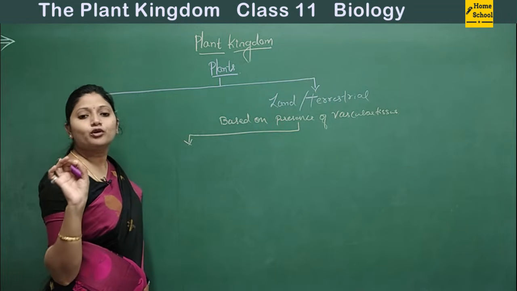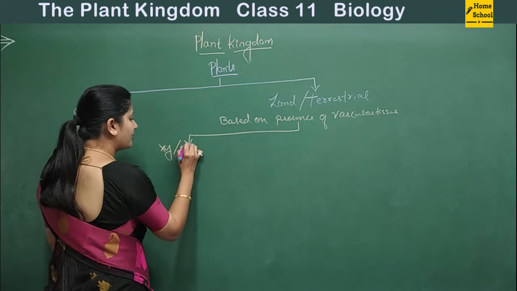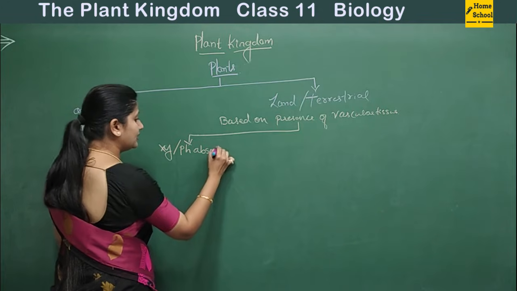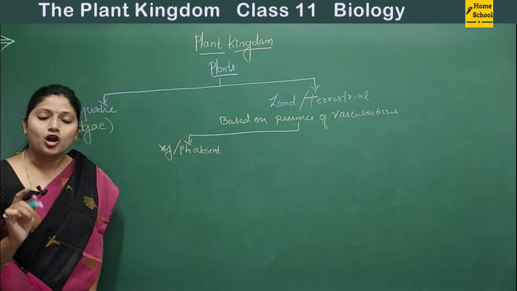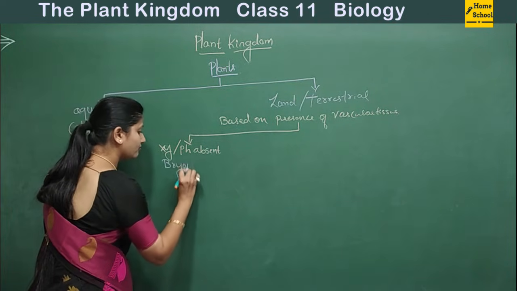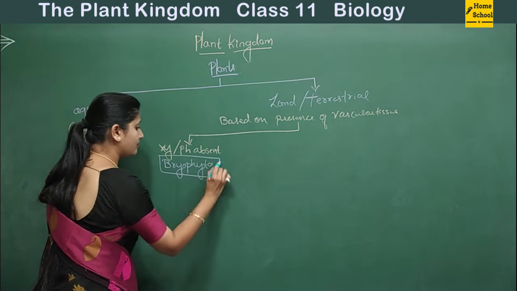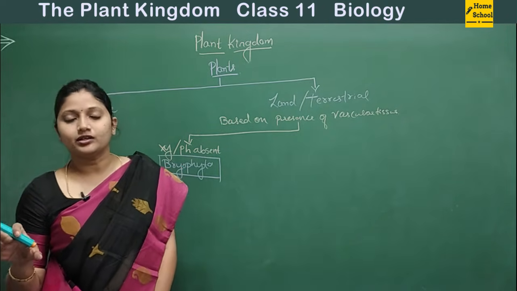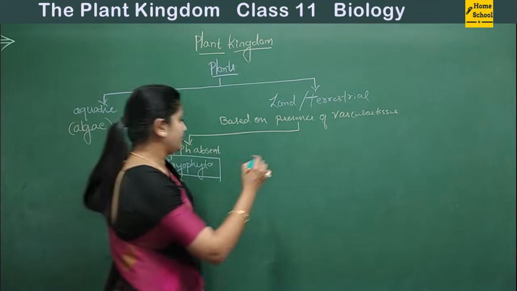If the xylem and phloem are absent, then these organisms belong to a group called Bryophyta. And if the vascular tissues are present, if the xylem and phloem are present, then we will write it here.